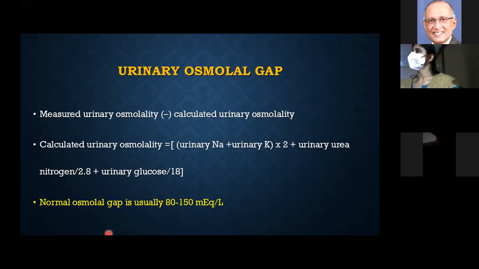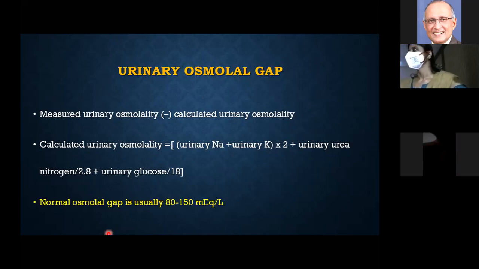In the lab. What is the most ideal measure for urine osmolarity? Depression of freezing point is the best method. There are other methods also. But you can measure urine osmolarity using those methods, and you can calculate urine osmolarity by our normal bedside method.